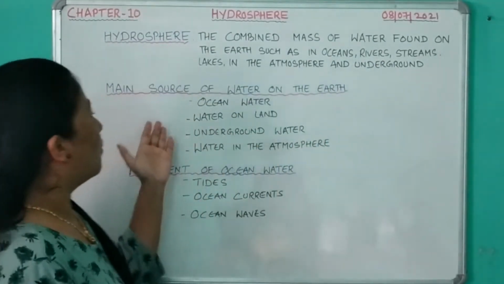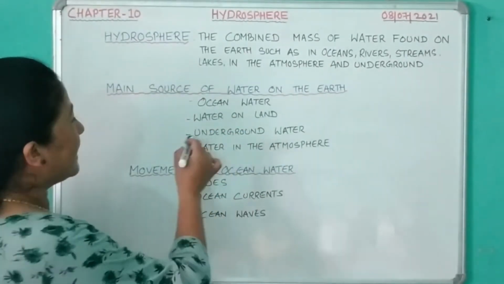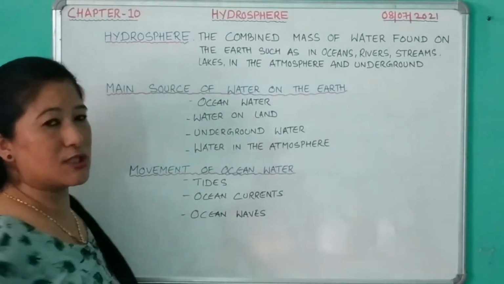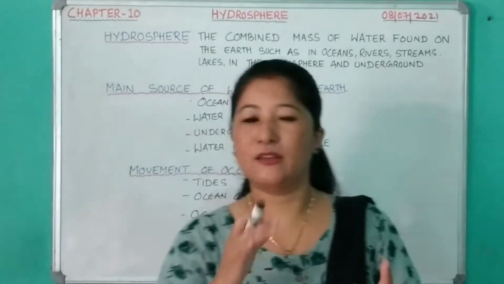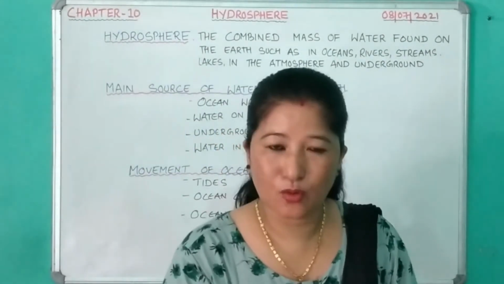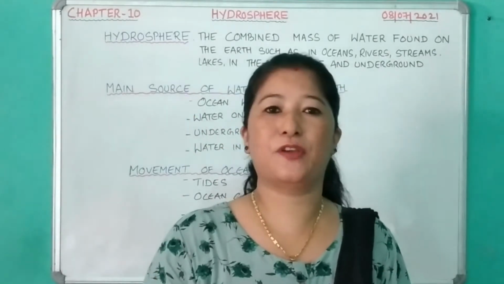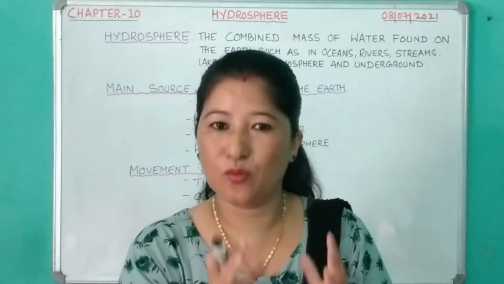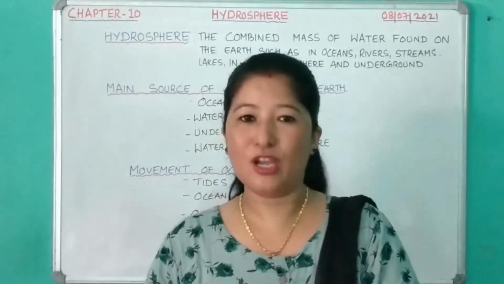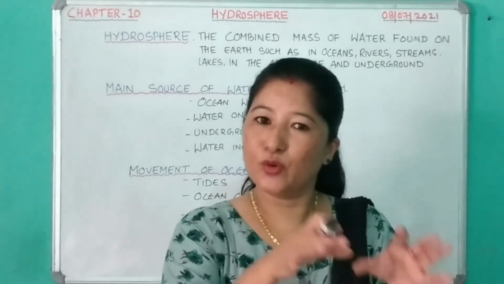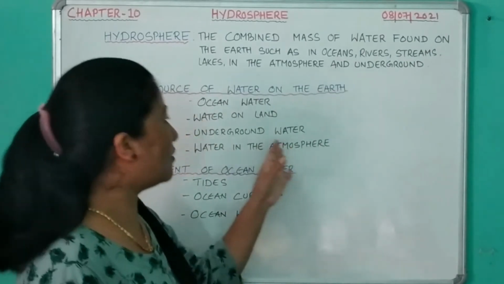Then the next one is underground water. The water that falls on the surface of the earth, like in the form of rain and snow, a part of this water will evaporate into the atmosphere, and a part will seep into the soil. The water which we find under the land forms the underground water.